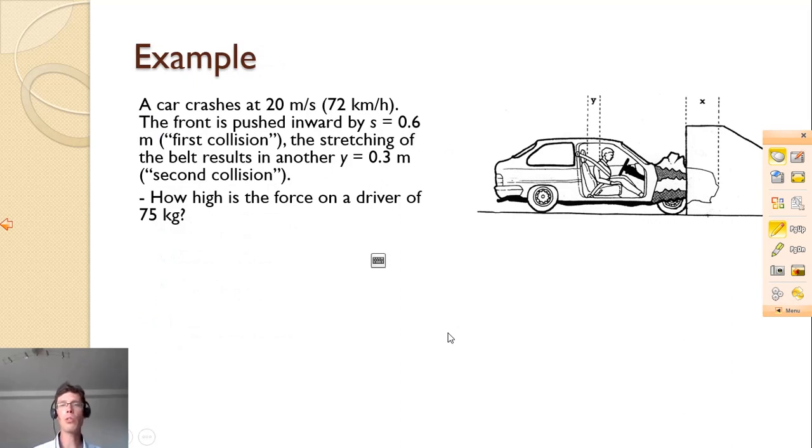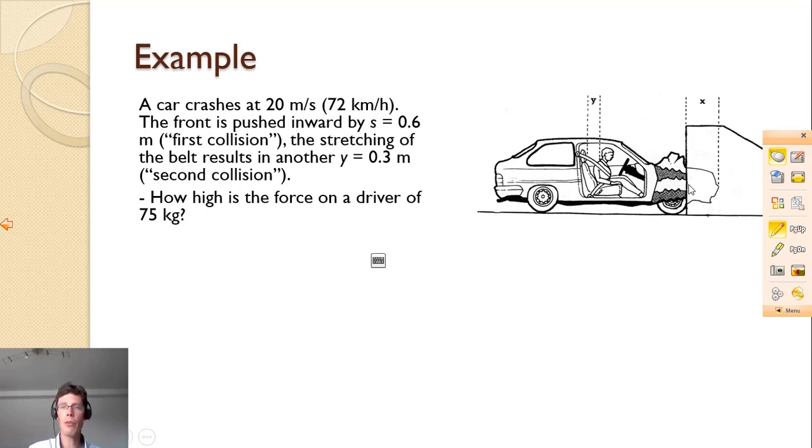So, we're going to look at an example to see how this works. We have a car without airbags, I'm afraid, but it does have a crumple zone, which is marked with X, and it has a safety belt marked as Y. The car crashes at 20 meters per second, and the first thing that happens is that the front is pushed inward.